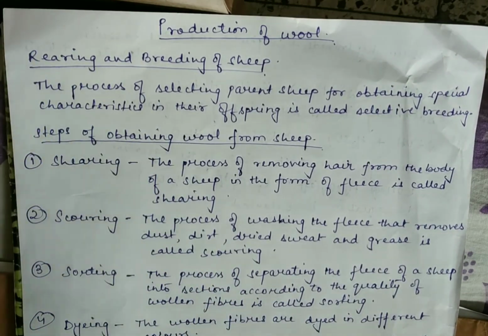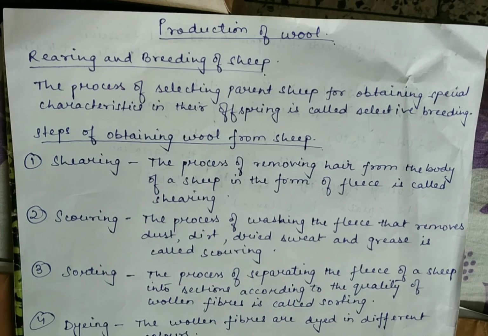That means the fleece of a sheep is separated into different sections on the basis of quality. The best quality wool will be kept in one place. The next better quality of wool will be kept in another place. The lesser quality of wool will be kept in another place. So this is how sorting is done. Now every section of wool obtained after sorting contains the same quality of wool.